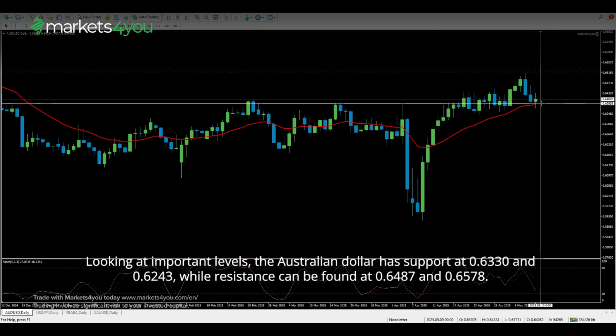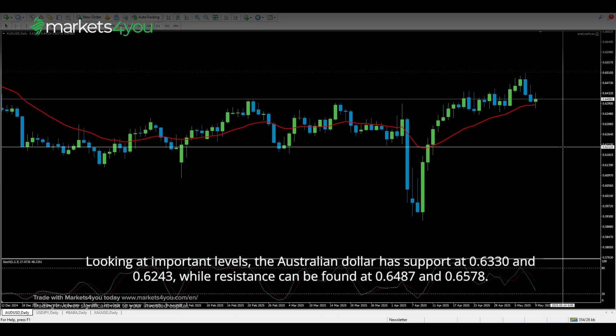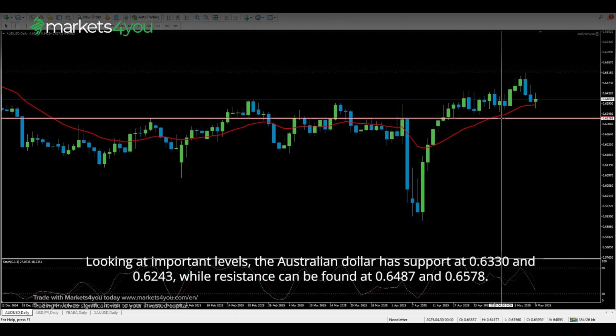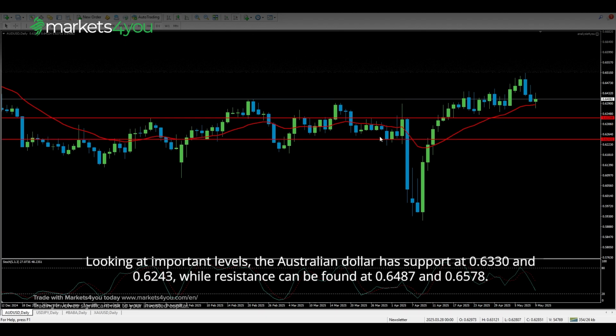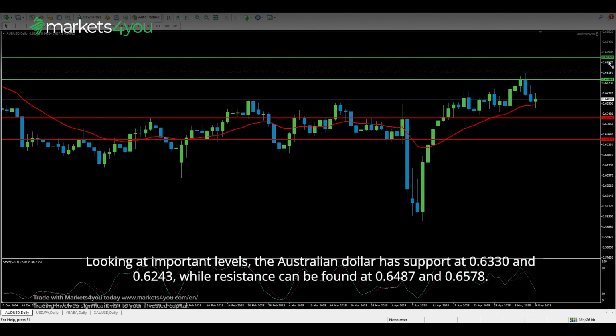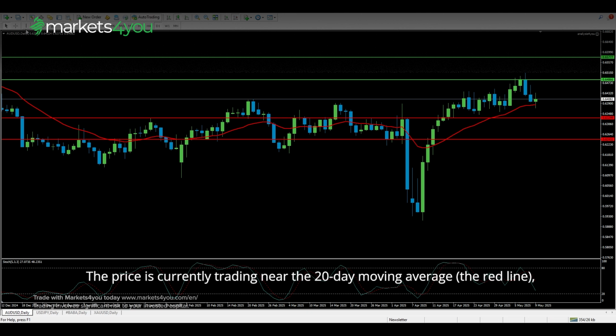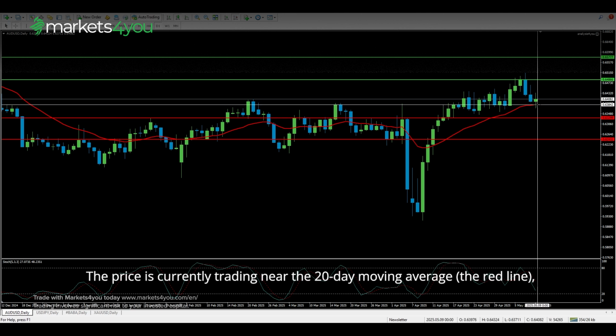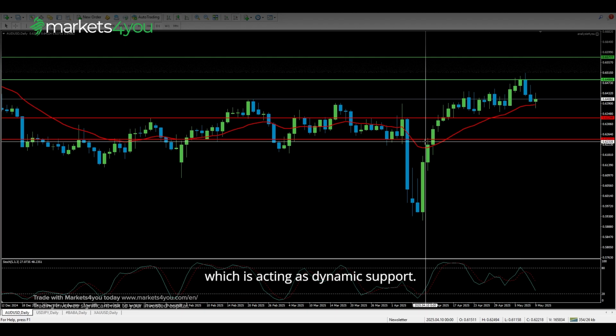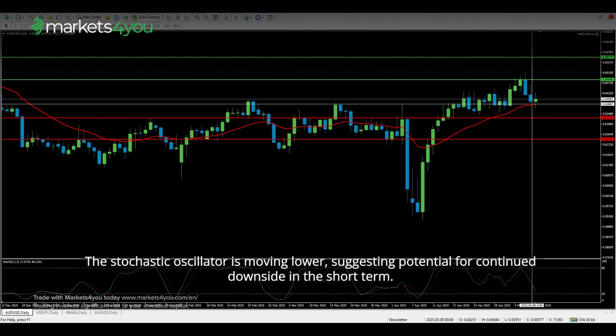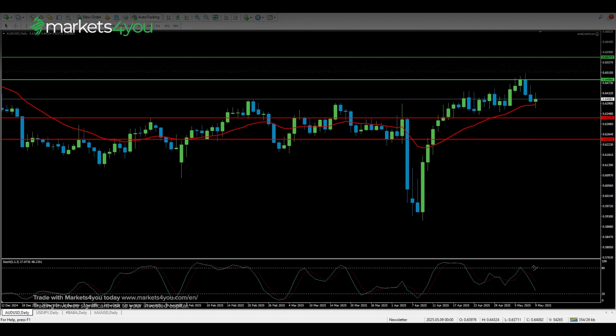Looking at important levels, the Australian dollar has support at 0.6330 and 0.6243, while resistance can be found at 0.6487 and 0.6578. The price is currently trading near the 20-day moving average, the red line, which is acting as dynamic support. The stochastic oscillator is moving lower, suggesting potential for continued downside in the short term.